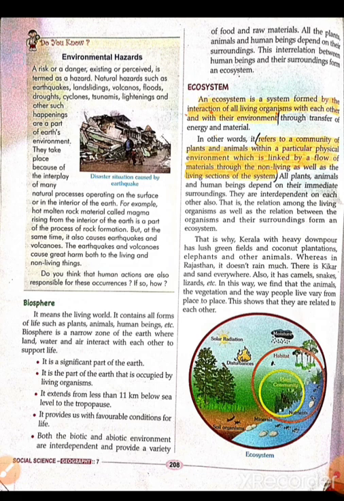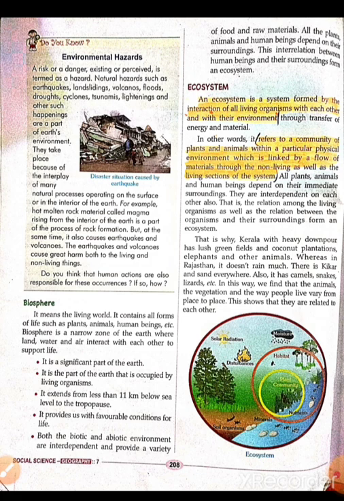We know we are dependent. Whatever is present in the atmosphere or in the biosphere is dependent on each other. This dependency creates the ecosystem. In other words, it refers to a community of plants and animals within a particular physical environment, which is linked by a flow of materials through the non-living as well as living sections of the system.